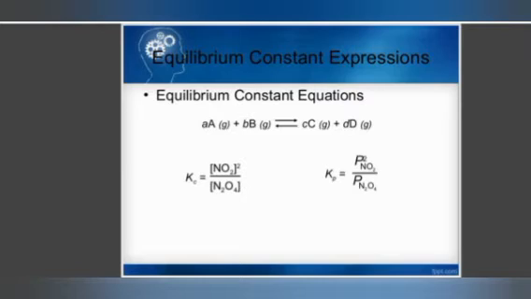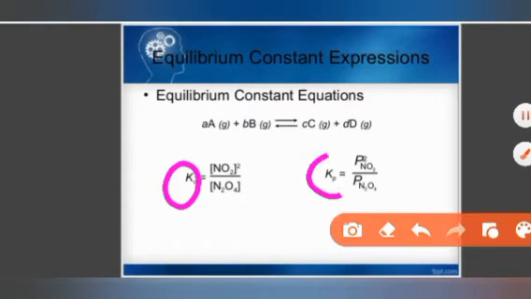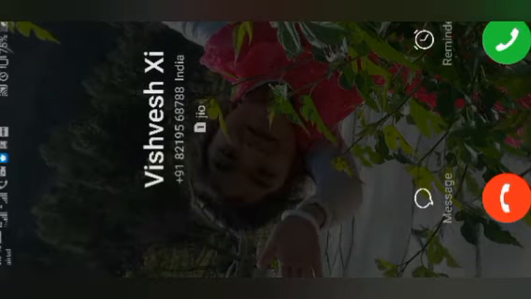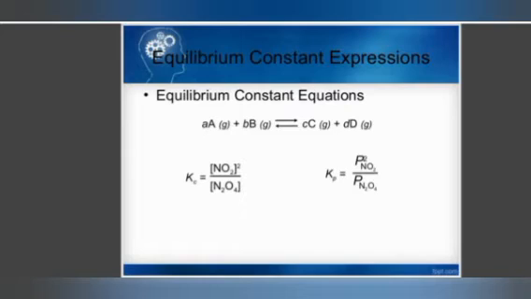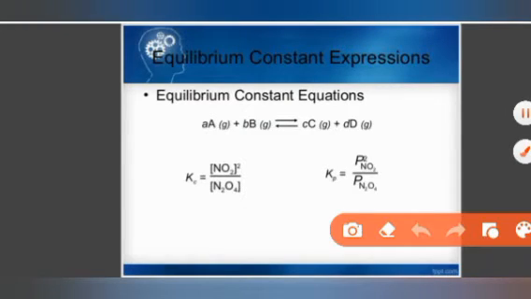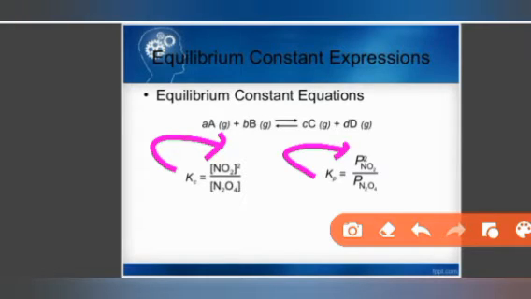So this is the major difference between Kc and Kp: molar concentration in brackets is written in case of Kc, and P is written in case of pressure.